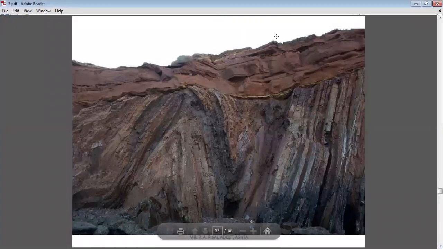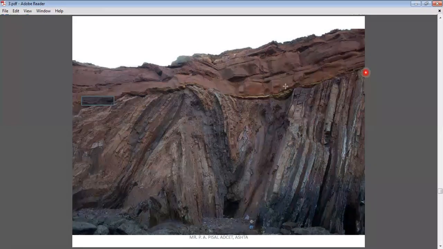Now I will show you the actual views in the field, how unconformities are visible in the field. In this first picture, you can clearly observe the line of unconformity. The bottom rocks, the older rocks, are inclined, showing folding or inclination, and above that unconformity, the rocks are more or less parallel to each other. So this is the angular type of unconformity. These are some field photographs where you can observe the angular unconformity.